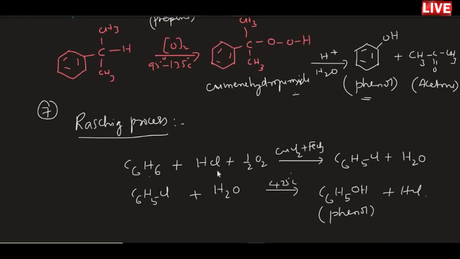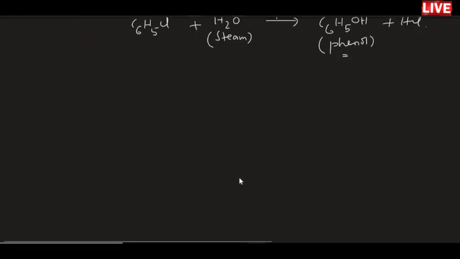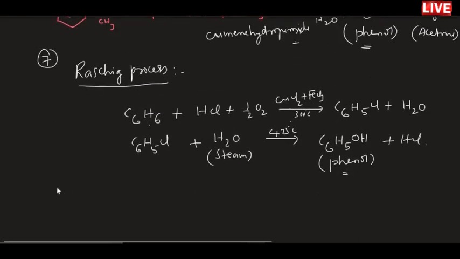So benzene will be treated with HCl, by the action of air also at a temperature. Here also a temperature of 300 degrees Celsius is required, and we get chlorobenzene. Chlorobenzene is treated with steam, and after the application of steam, we got phenol. So likewise, there are so many interesting things in the preparation of phenol.